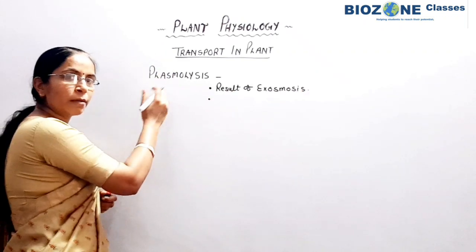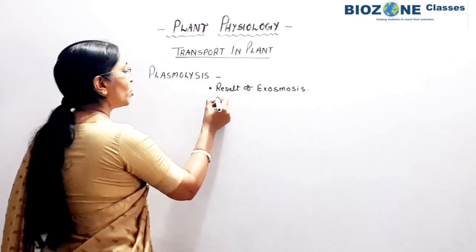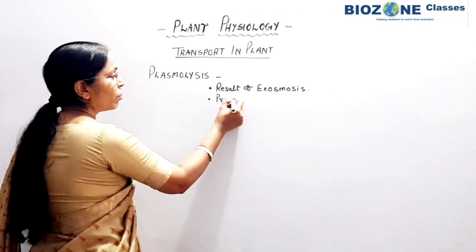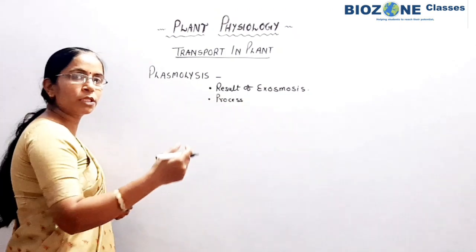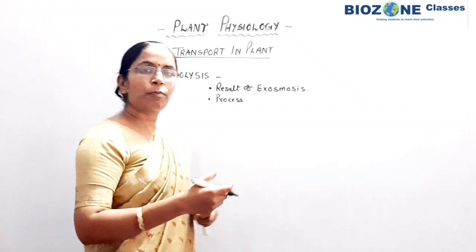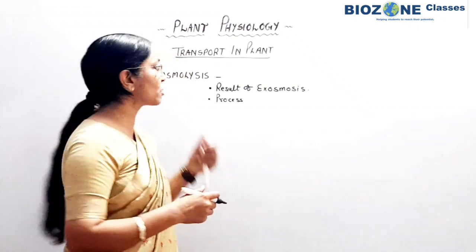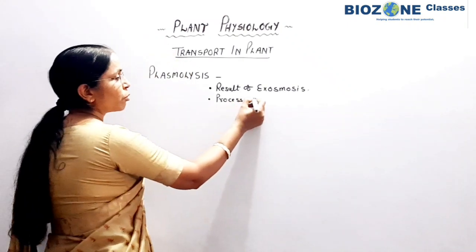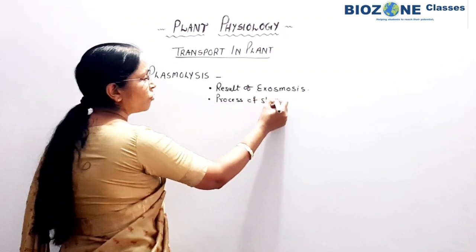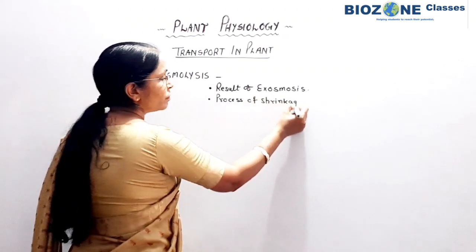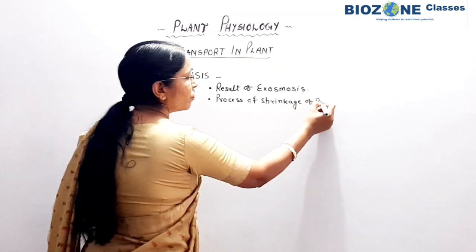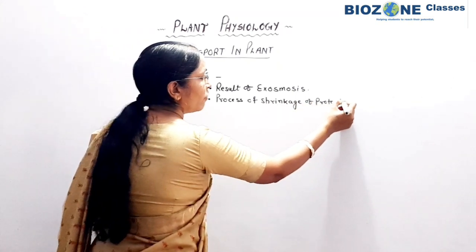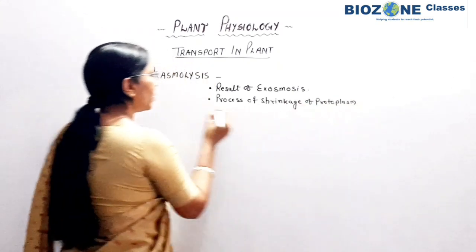Secondly, what is plasmolysis? In short, remember, it is the process of shrinking of protoplasm. Shrinkage of protoplasm is called plasmolysis. And when will the protoplasm shrink?